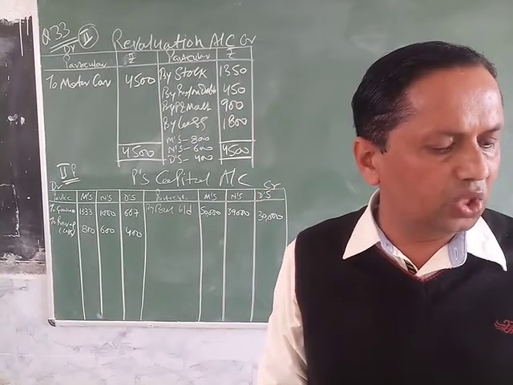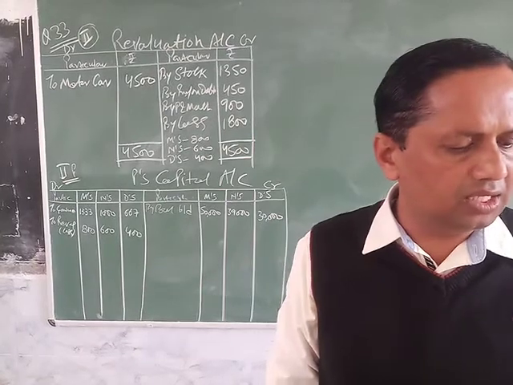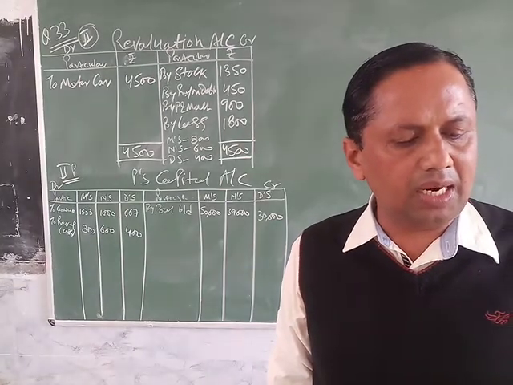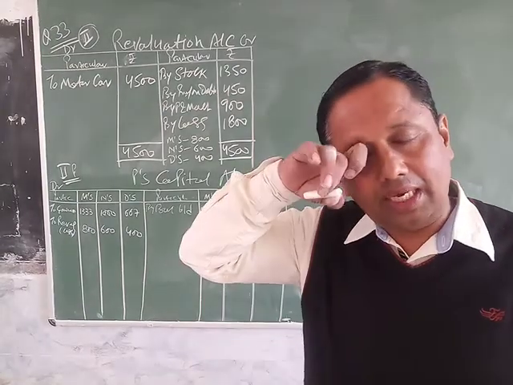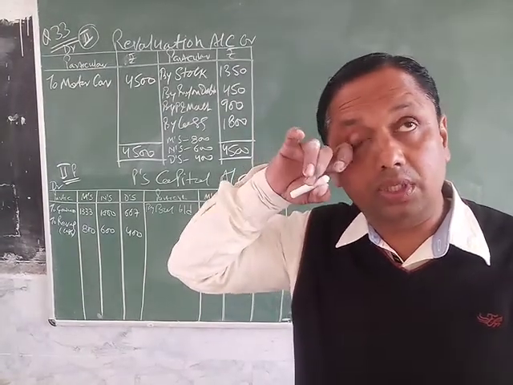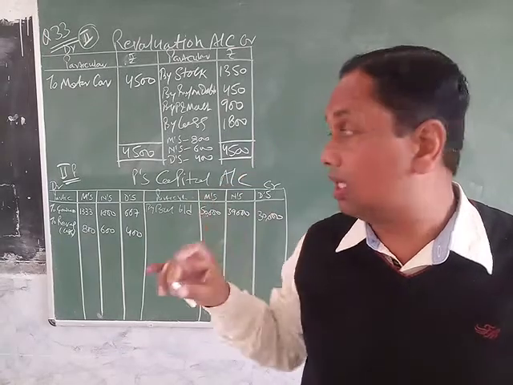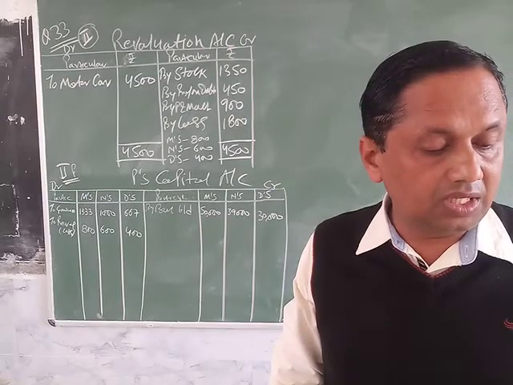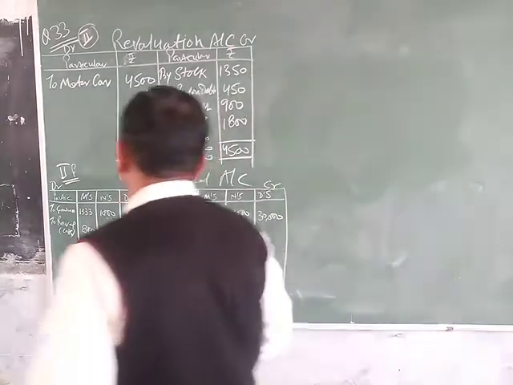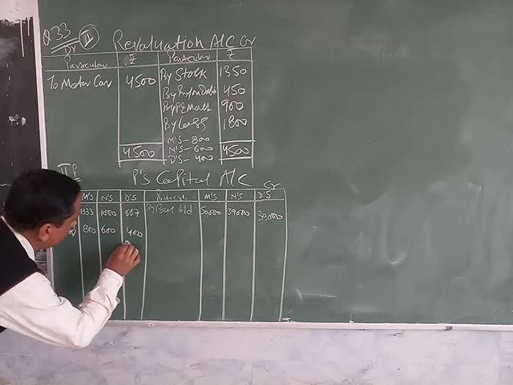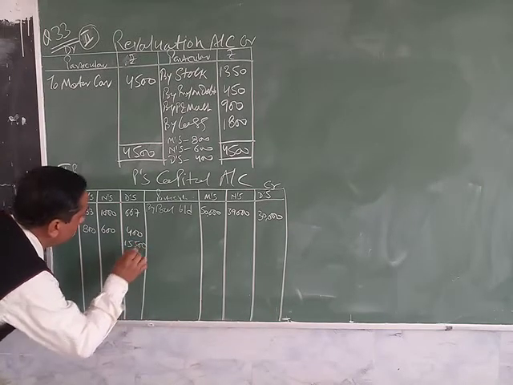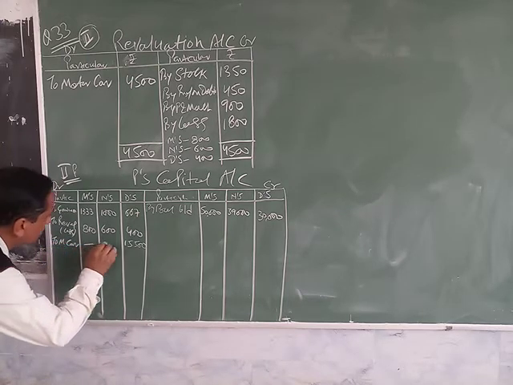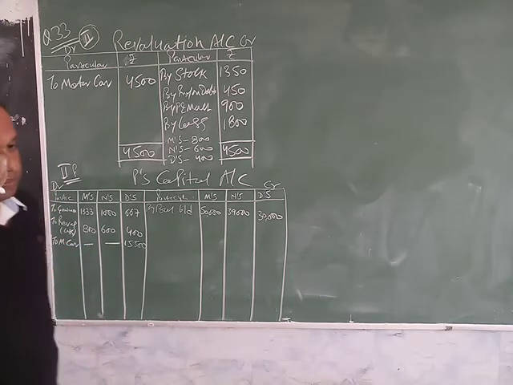But in the fifth point of this question, the motor car is valued at 15,500. The retiring partner took over the motor car. So the retiring partner takes the motor car itself, and it is shown in the partners' capital account on the retiring partner's side with the value of 15,500, to motor car.